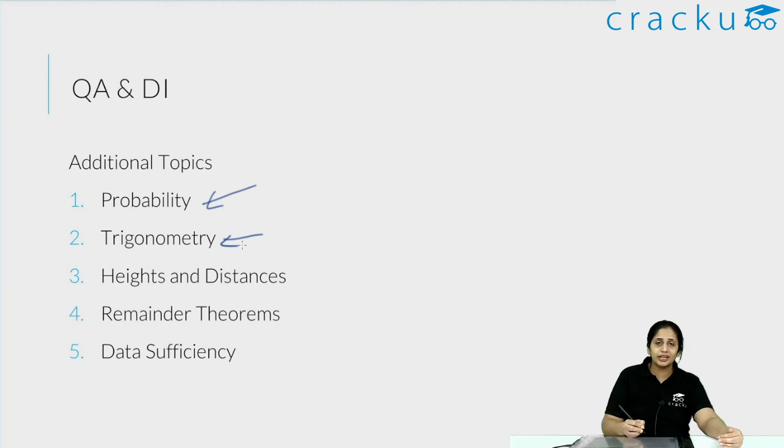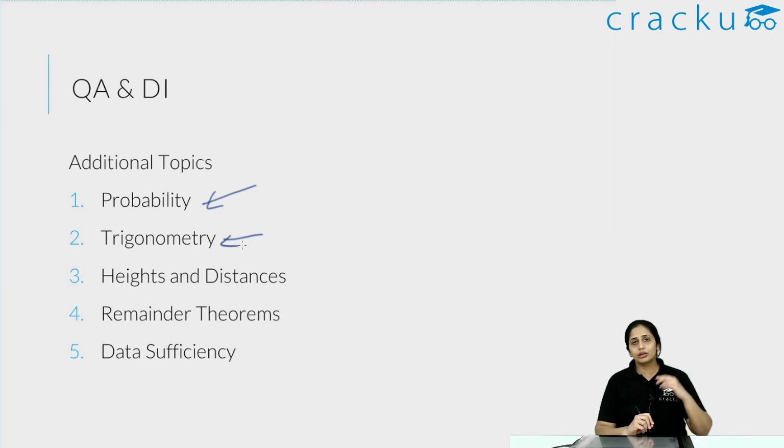Especially, you have to remember the trigonometric identities. This was something that a lot of people, even those with an engineering background, would have learned in their engineering mathematics or 12th standard trigonometry and promptly forgotten. So a lot of this is just remembering and practicing trigonometric identities. Those identities or formulas will help you. Trigonometry questions are generally harder, especially the ones based on trigonometric identities. So if you struggle with quant, this is not the place where you should spend a lot of time. But if possible, please remember the trigonometric identities.